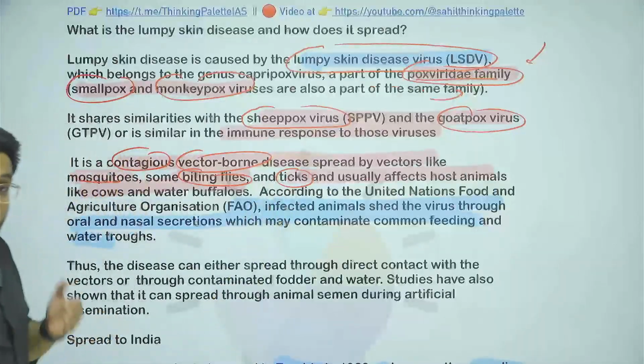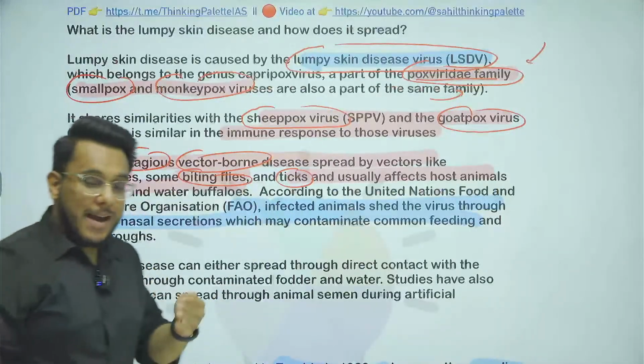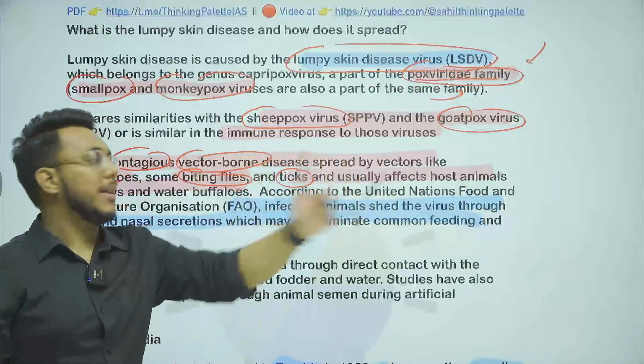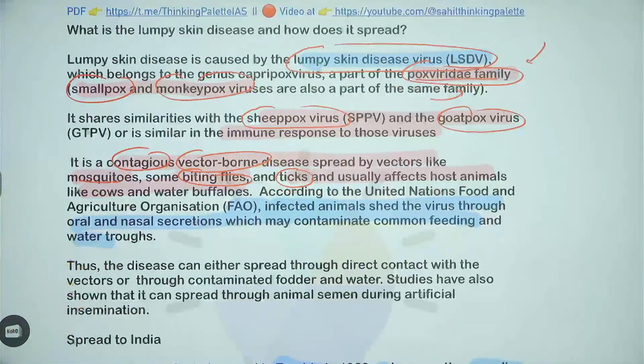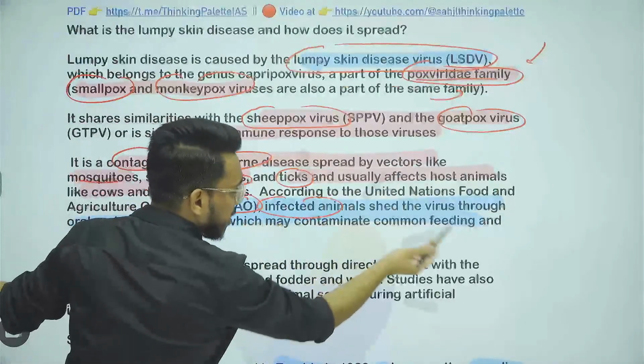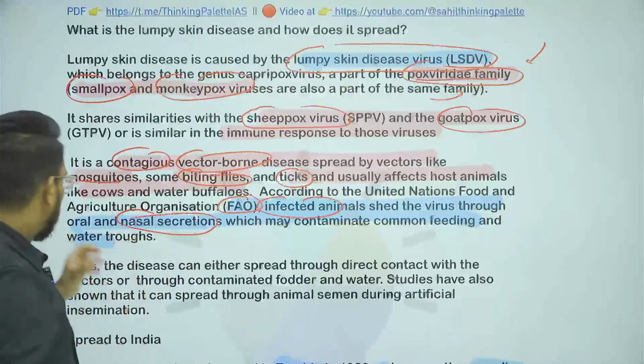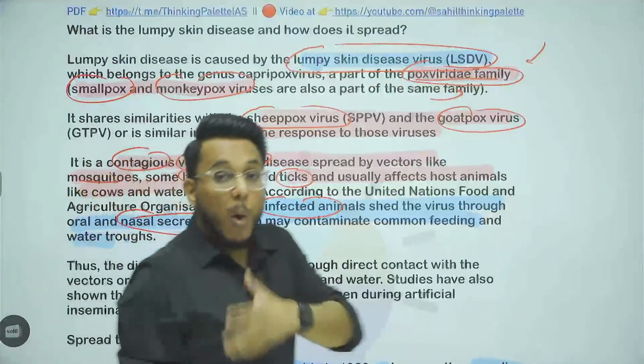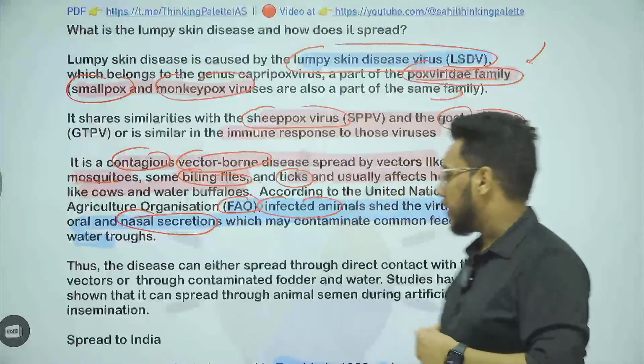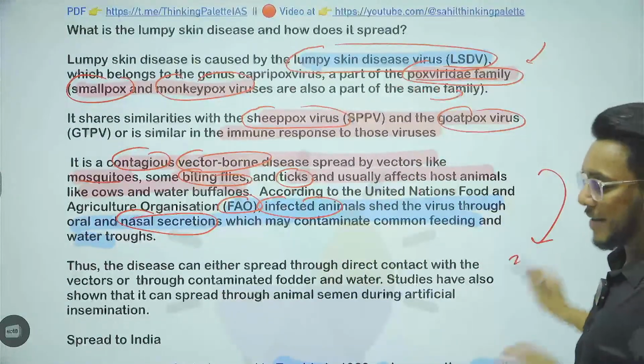Okay, and most of the time it also spreads by one infected animal to the other healthy animal. So as per the FAO, Food and Agriculture Organization, infected animals can spread the virus to the other animals through their nasal secretions, or through the bodily fluids. They can spread it to the other animals also. So by that particular thing.